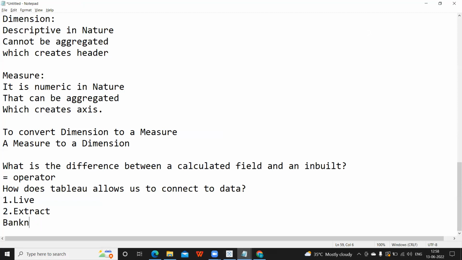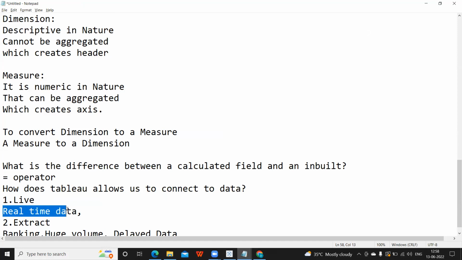Banking, huge data, huge volume, and delayed data. So if the client is fine with all of this, then we'll go for extract connection. In live, real time data, as and when data is getting refreshed, that will be updated to our data source.